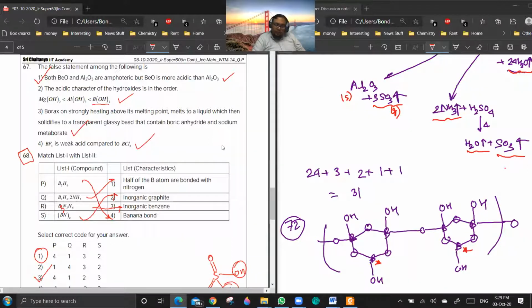See, Al2O3 is more acidic. Acidic means it has more reaction tendency with NaOH. Are you getting the point? Yes, sir. Now, reaction with NaOH: if you talk about beryllium oxide, it will form [Be(OH)4]2-. And aluminium can actually form [Al(OH)6]3-. Are you getting the point?